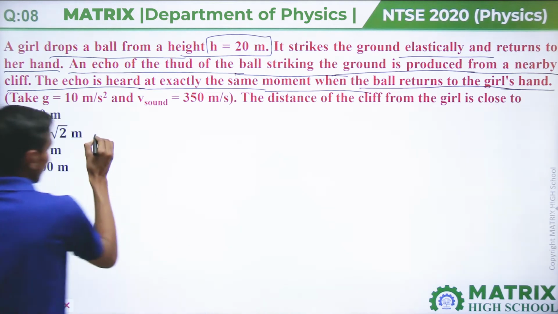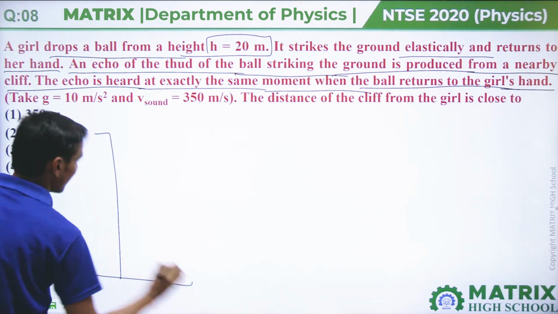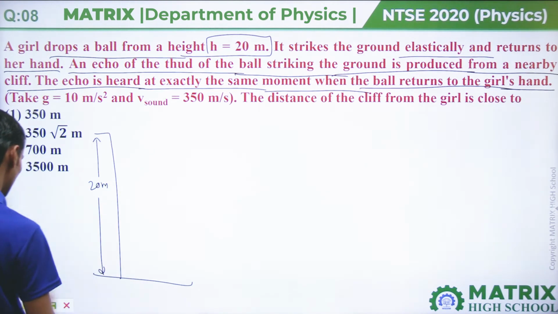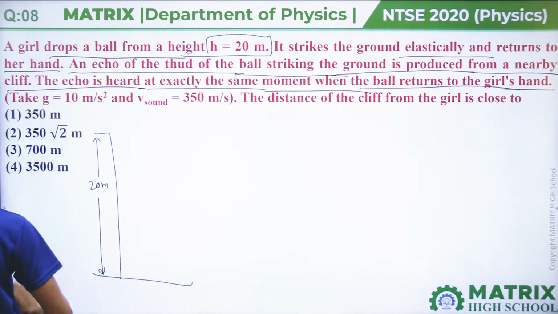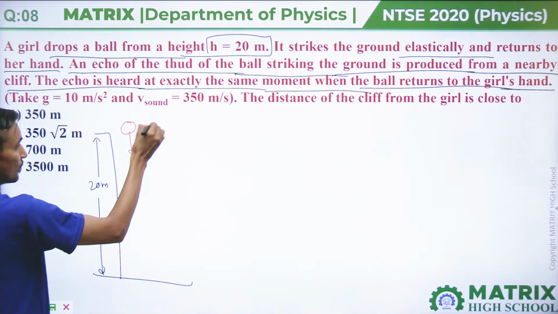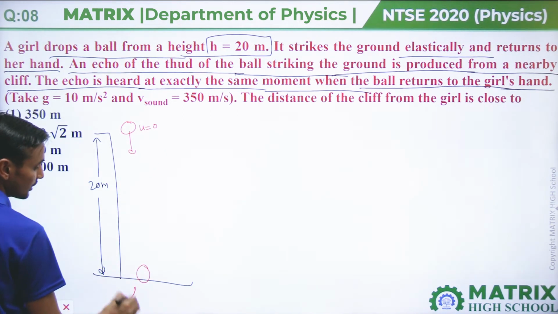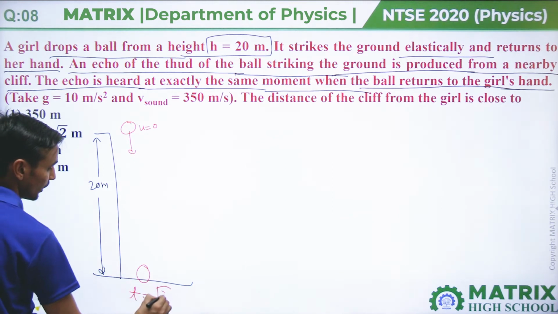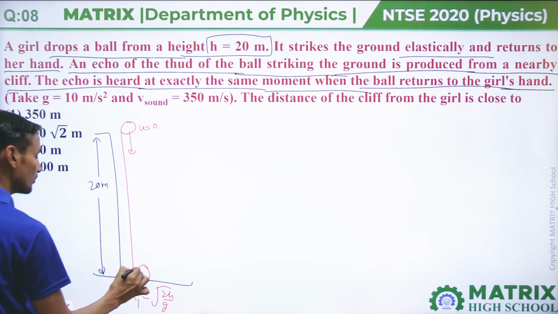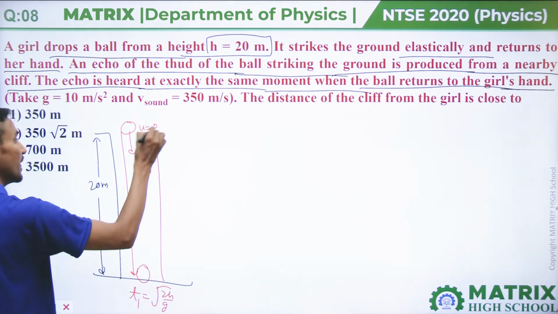That means from this height of 20 meter, a ball is dropped from the girl's hand. Drop means u equals 0. Then the time from top to bottom is t equals root 2h by g, and back to this point.